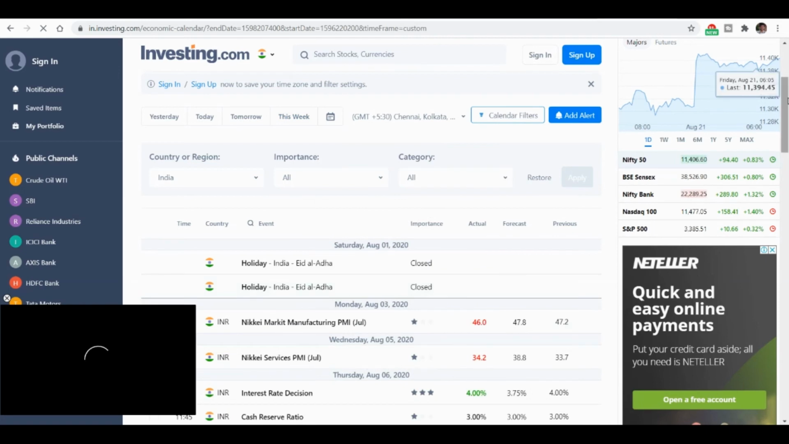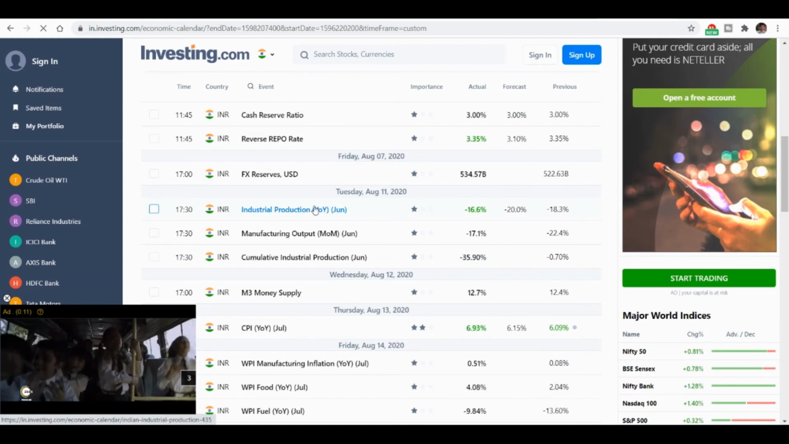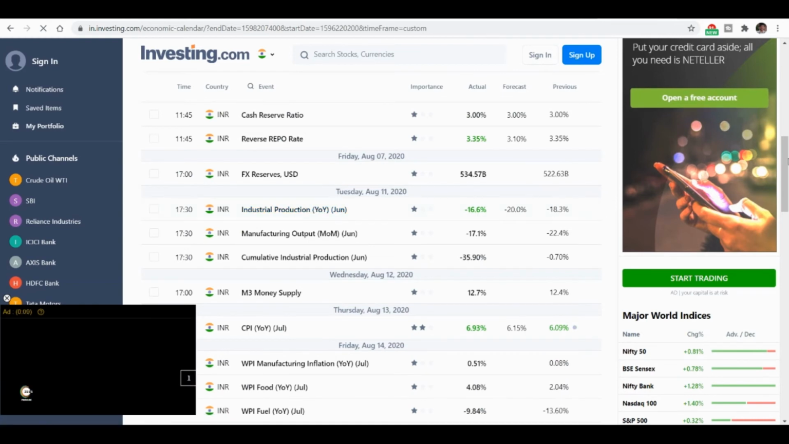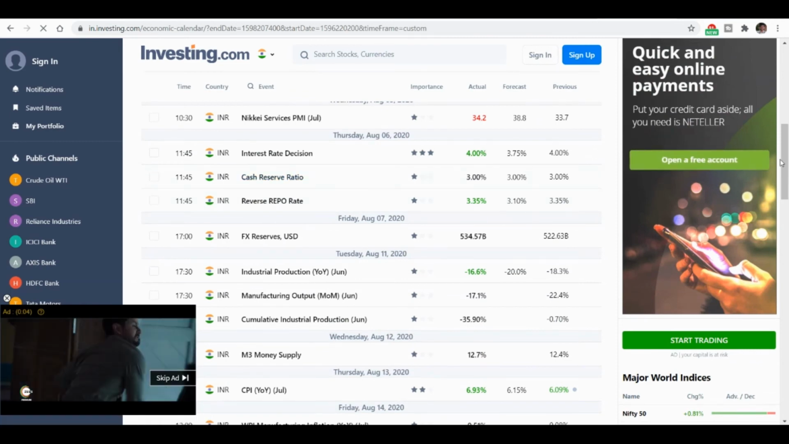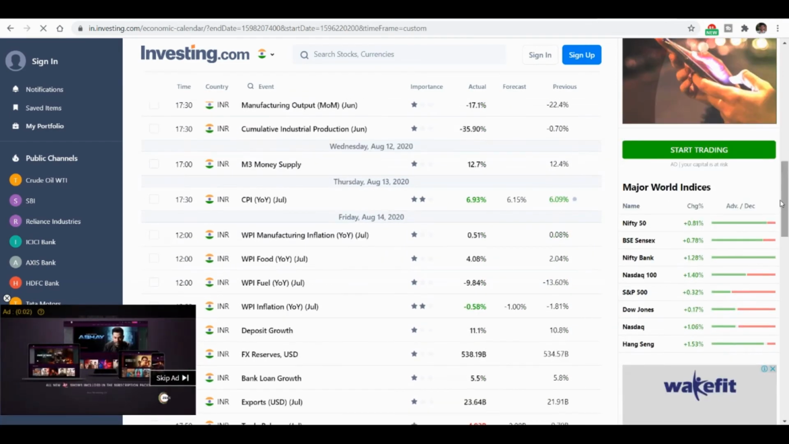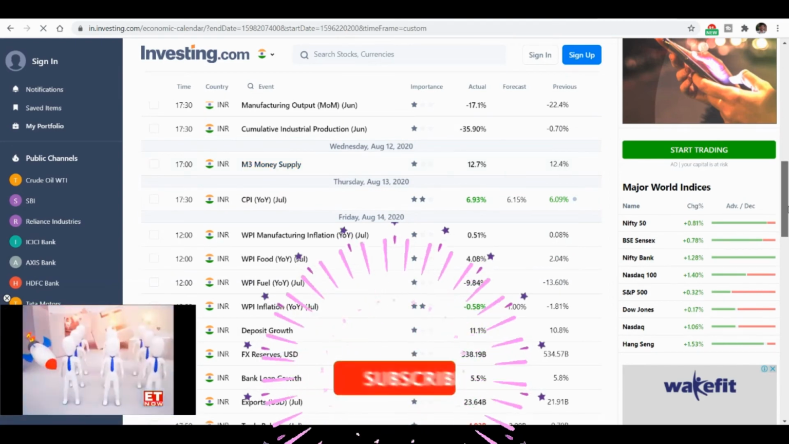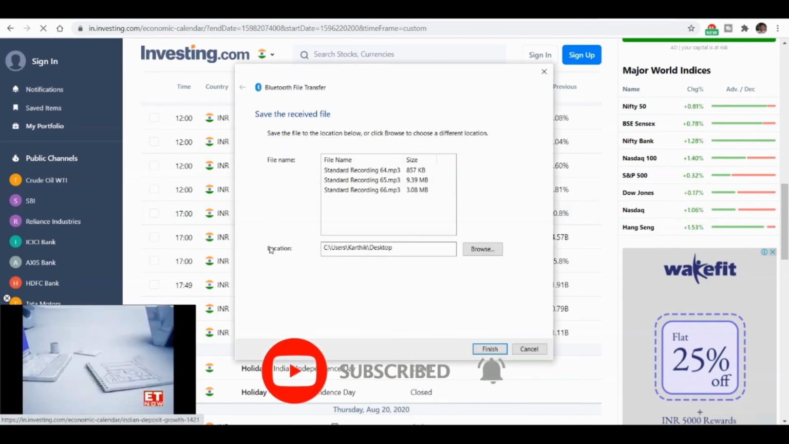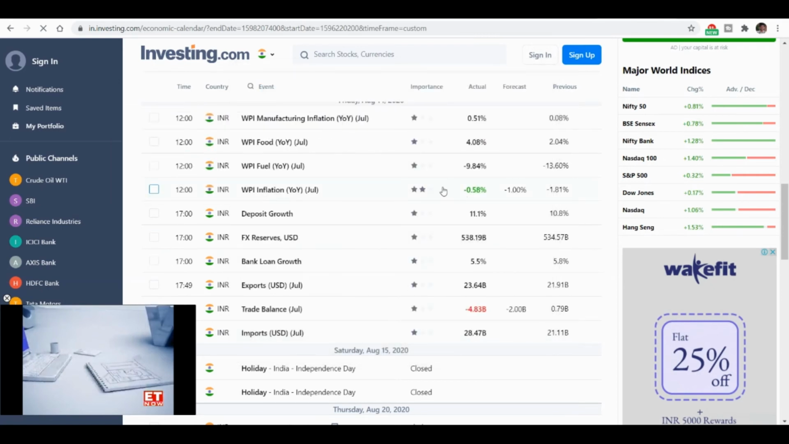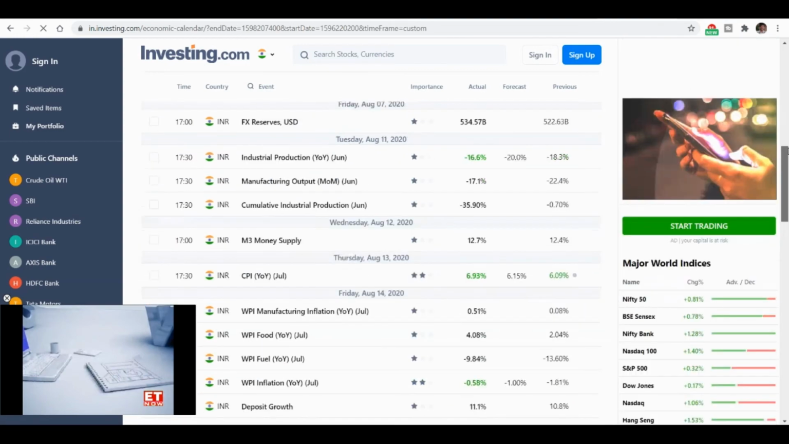Here you can see industrial index production, which I was talking about, the IIP data, it came, which was negative. You can see how the share market was impacted, the cash reserve ratio 3%, the interest rate decision, the money supply that I was talking about, reverse repo rate, those things, and in the wholesale price index and consumer price index, loan growth, everything. So all these things you can go and see here. So this is how we need to use investing.com.